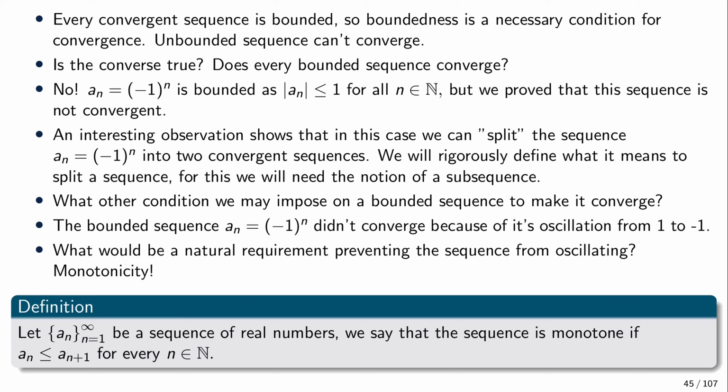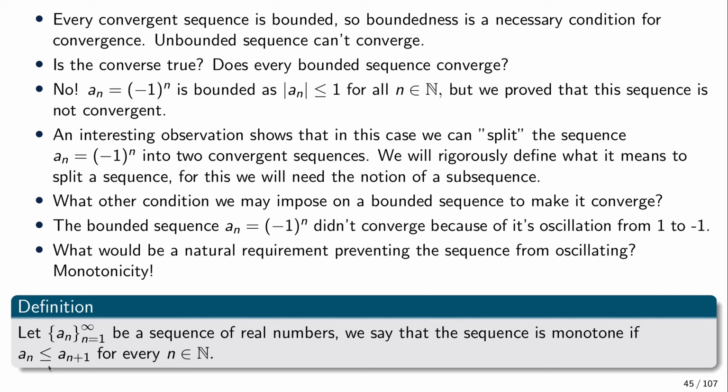So what does it mean for a sequence to be monotone? A sequence is monotone increasing if for every n, a_n is no bigger than a_{n+1}, and the sequence is monotone decreasing if it is the opposite: if a_n is greater than or equal to a_{n+1}, the elements are decreasing. This is the definition of a monotone increasing sequence. Note that this less-or-equal means that this is just monotone.